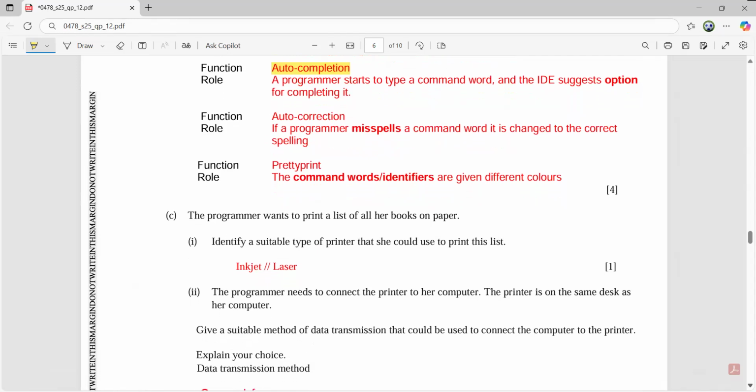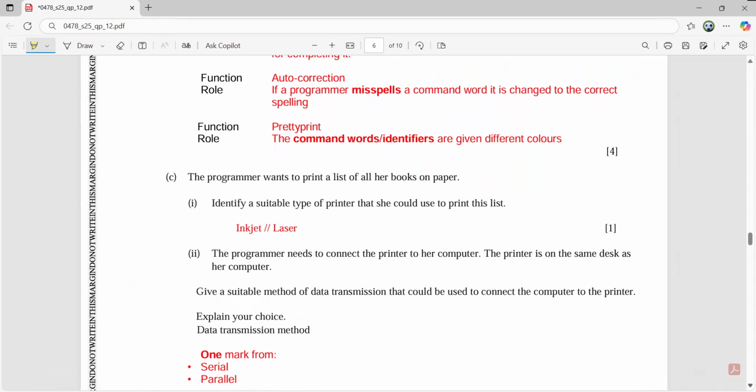C2. The programmer needs to connect the printer to her computer. The printer is on the same desk as her computer. Give a suitable method of data transmission that could be used to connect the computer to the printer. Now be cautious. Connection is established between the printer and the computer, and the printer is on the same desk. It means it is not very far from here. So which data transmission method will you choose?